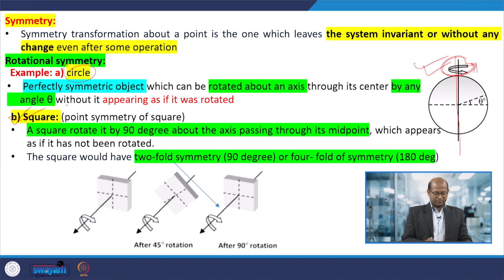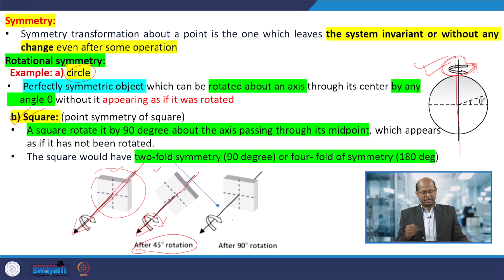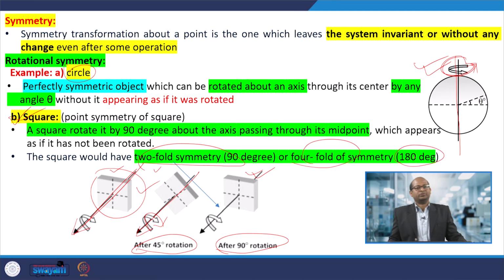Now suppose you have a square geometry of cell or material. This is its axis. If we rotate by 45 degrees, clockwise or anti-clockwise, then there is no symmetry after a 45 degree rotation, since the two are different. But after a 90 degree rotation we get a similar structure. So, for a square geometry we have four-fold symmetry, and also two-fold, since after a rotation of 180 degrees we get a similar structure.